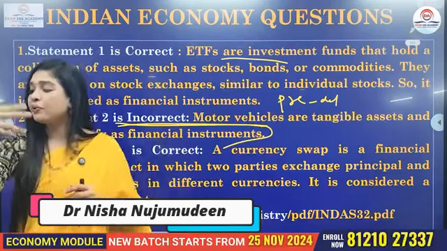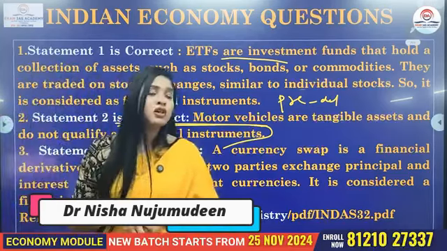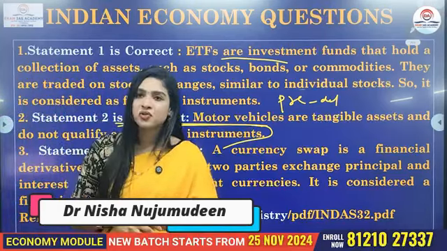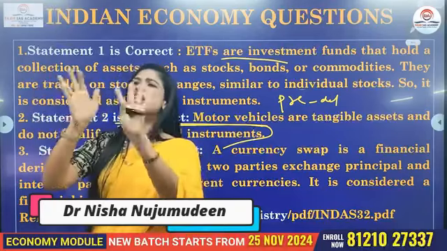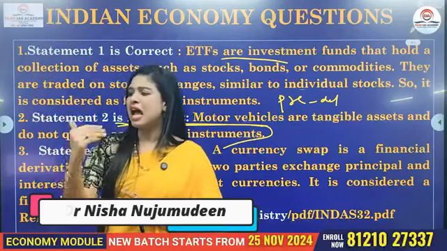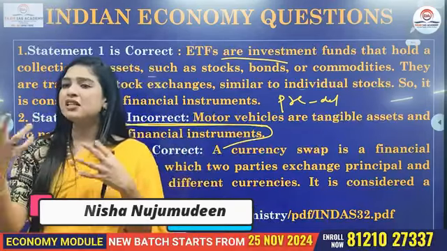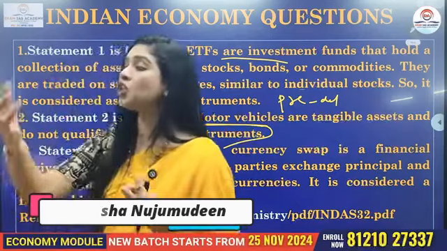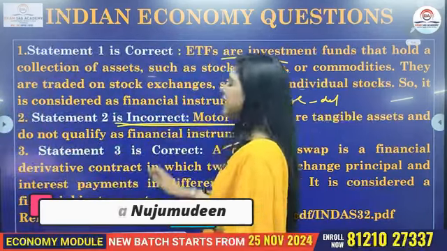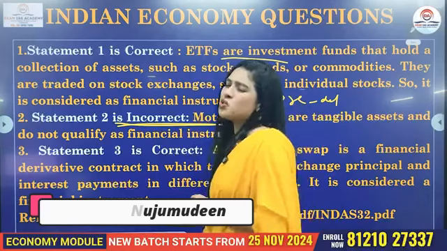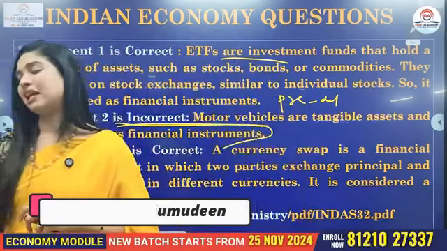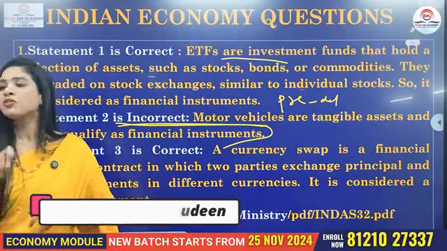Another one is to obtain foreign currency loans at a better interest rate, not too high, not too less, but quite feasible for the countries. And also to meet the short-term foreign exchange liquidity needs. So basically for this, we use the currency swap agreement. So you can just go through that.